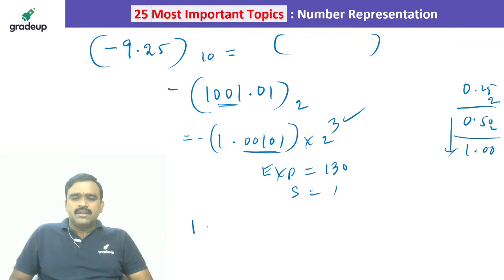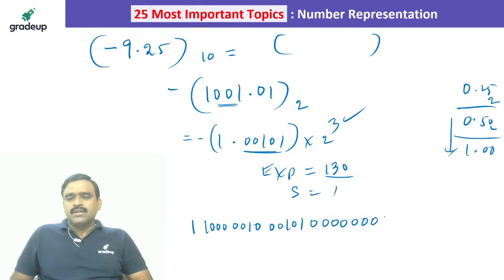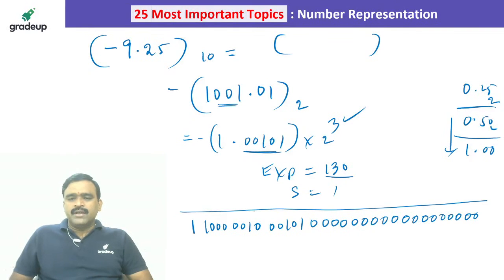So sign is 1 and exponent value 130, the binary value of 130 is 10000010, 128 plus 2, and fraction value 00101, and the remaining bits up to 23 bits. That's all. So we have to divide them into groups of 4 bits each.